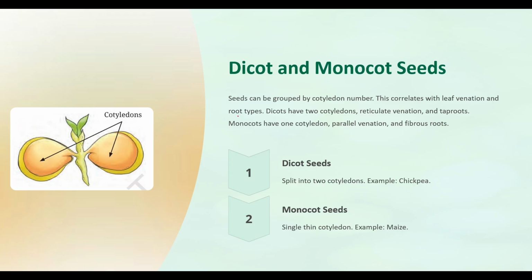Coming to this section, we are discussing seed types. We have already seen some of the roots of plants. There are cotyledons. Monocots are known as having only one seed leaf, and dicots have two seed leaves. We have seen that dicots have two cotyledons, and monocots have only one cotyledon.